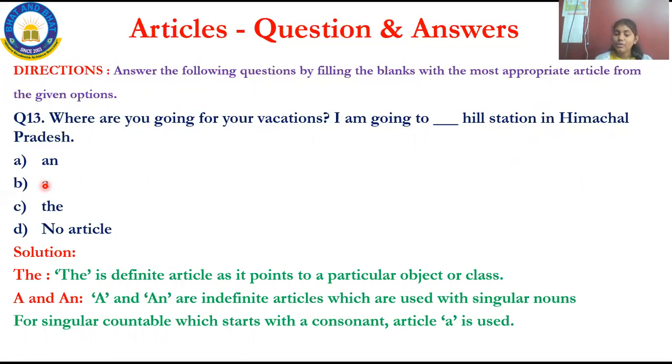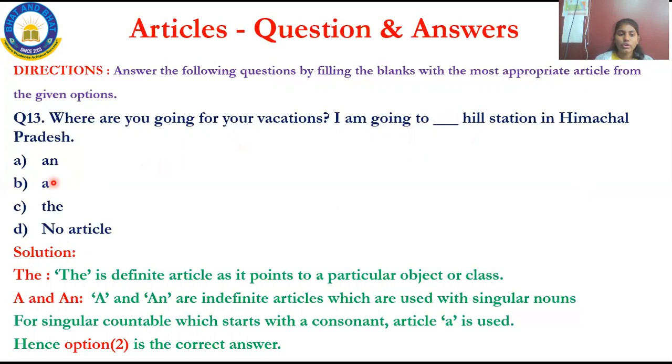Okay, for a singular countable noun that starts with a consonant. Here H is a consonant, isn't it? Keep in mind, if they give the dash, before that you have to fill the article. You already know that, while explaining I have said before, isn't it? See, H is a consonant, so you have to fill with option A.